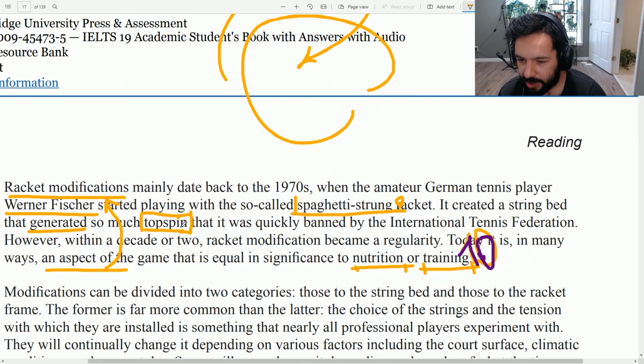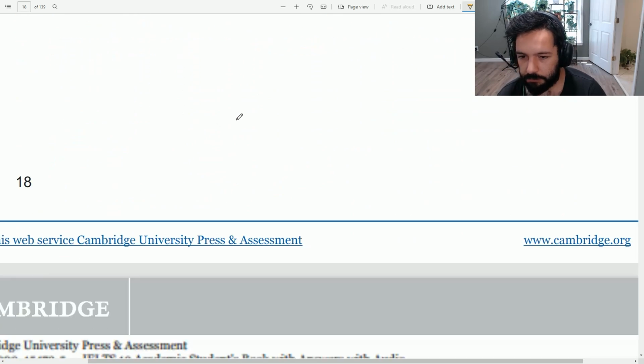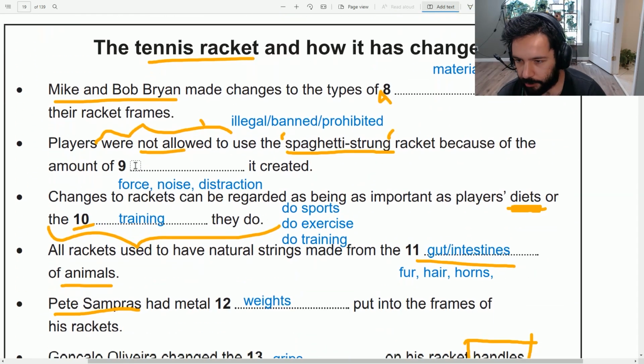But we know that this was created, and because so much of it was created, the Tennis Federation banned those rackets. So just write it as the answer. Doesn't matter if you know what it means or not. And also, obviously, it's top and spin.